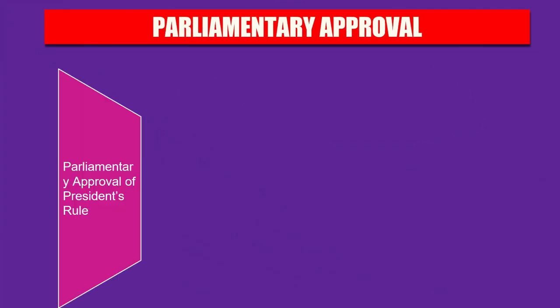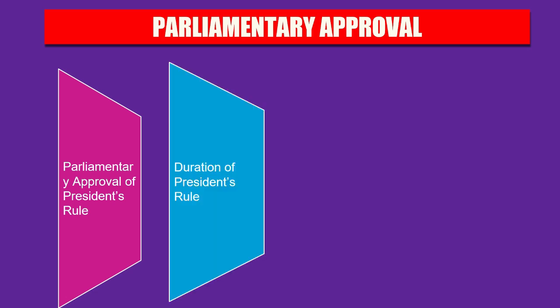First of all, a proclamation imposing the President's Rule must be approved by both Houses of Parliament within 2 months from the date of its issue. Also, if the Lok Sabha is dissolved during the period of the 2 months without approving the proclamation, then the proclamation survives until 30 days from the first sitting of the newly constituted Lok Sabha, provided the Rajya Sabha approves it in the meantime.